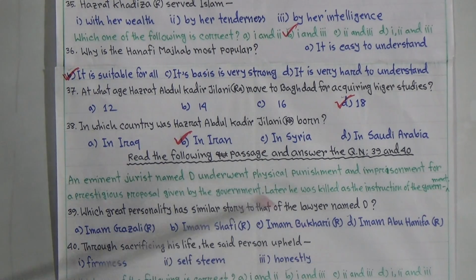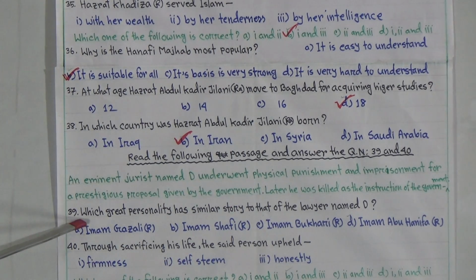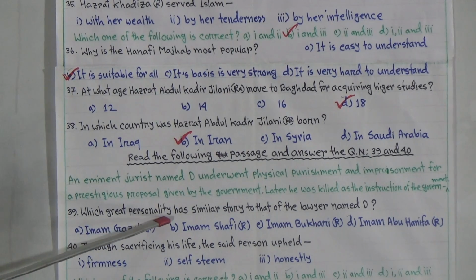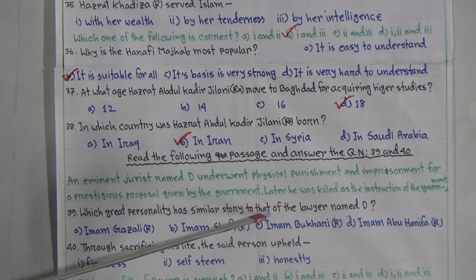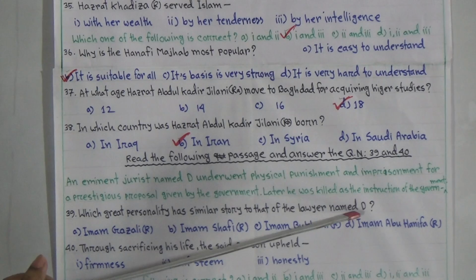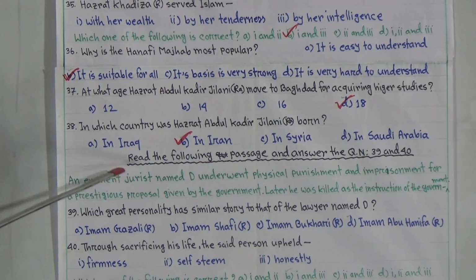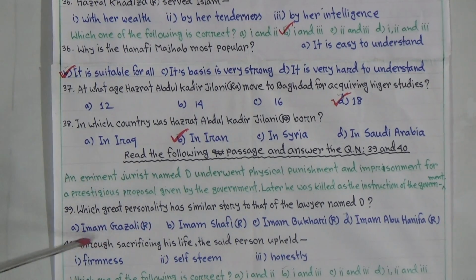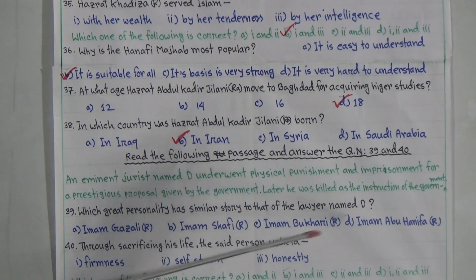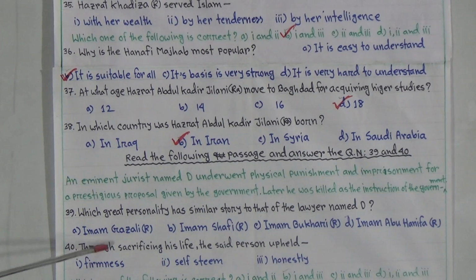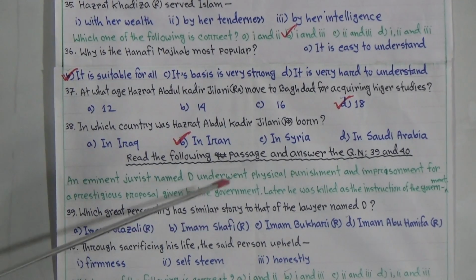I hope you understood. So question number 39, which great personality has a story similar to that of the lawyer named D? According to this short incident, among the four names, which famous person has a similarity to this incident?